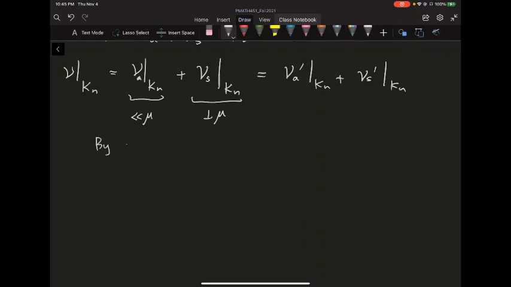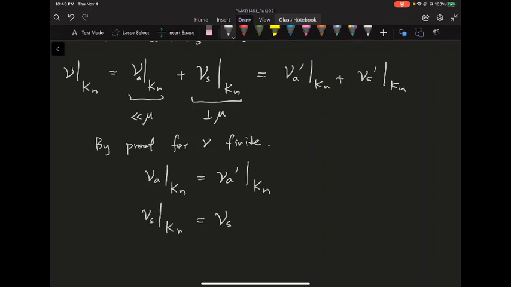So by our proof for the finite measure, for nu finite, we can say the absolutely continuous parts restricted to kn have to be unique. So they have to be the same, and you do the same thing for the singular part. The mutually singular parts, these two are the same.